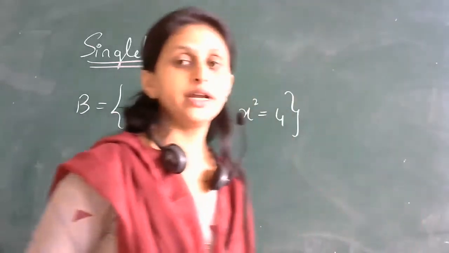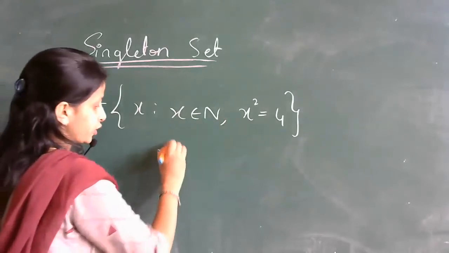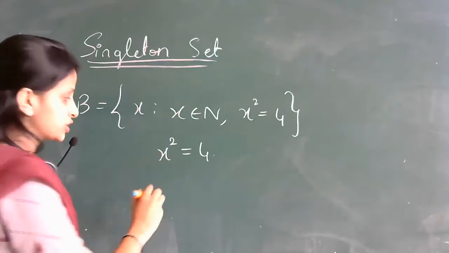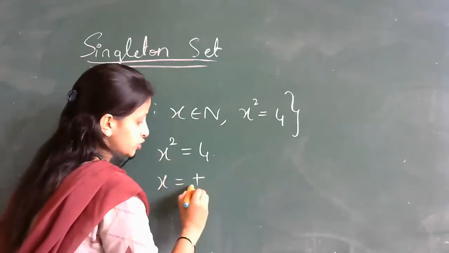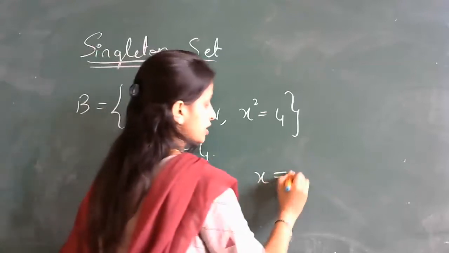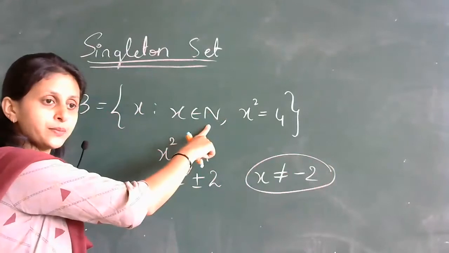Good, very good. It is singleton. Why, students? Because if I solve this equation, suppose you consider this equation x square is equals to 4, if you take square roots on both sides, you will get x is equals to plus or minus 2. But this minus 2 you will not consider. Why? Because minus 2 is not a natural number, right?